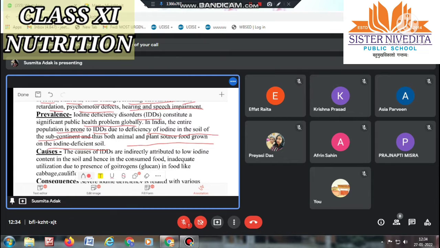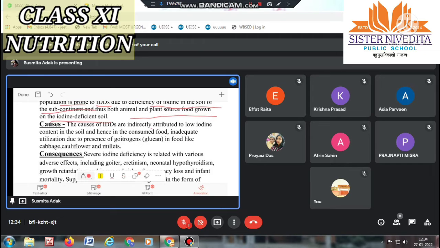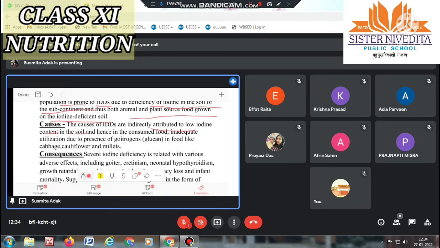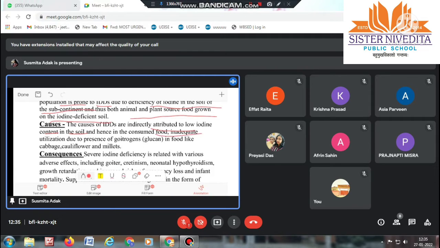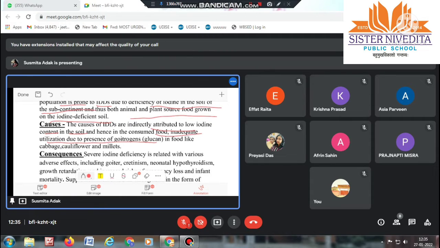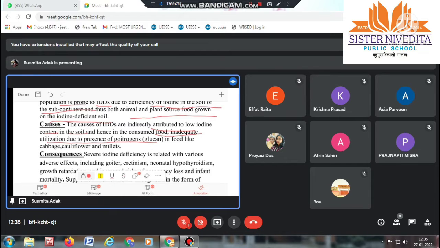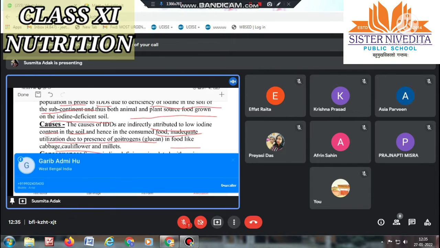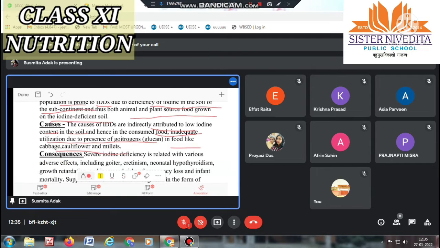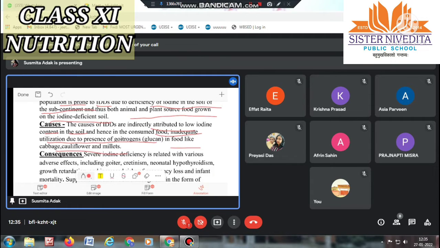So the causes of IDDs are indirectly attributed to the low iodine content in the soil, and hence in the consumed food, and to inadequate utilization due to the presence of goitrogens or glucan in food like cabbage, cauliflower, and millet.